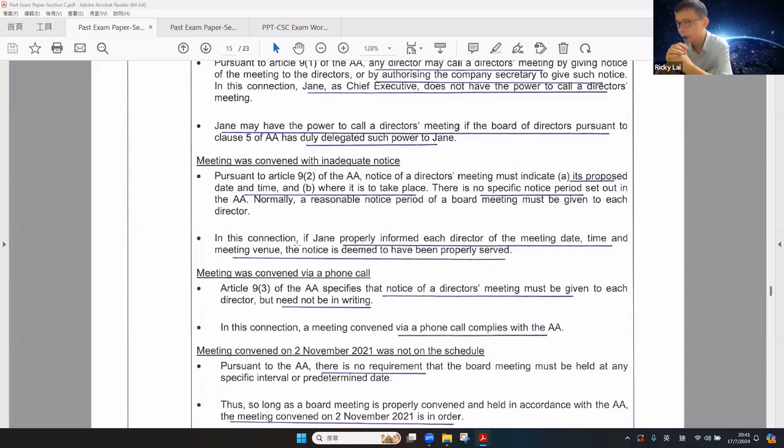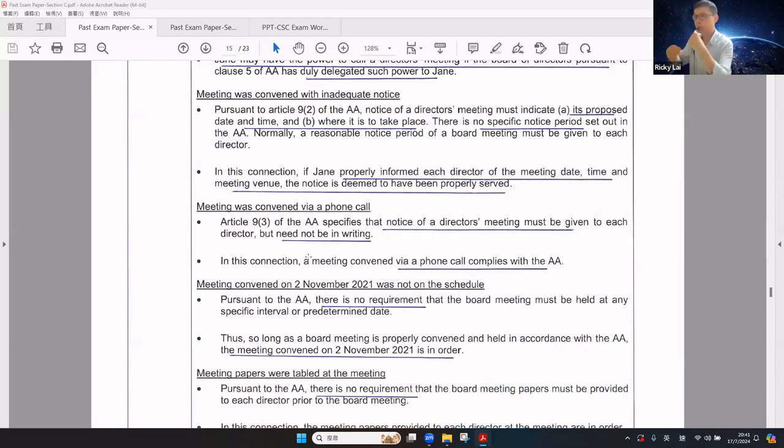There is no notice requirement in the AA, unlike a shareholder meeting. Reasonable notice must be given. By properly informing each director of the meeting day, time, and venue, the notice is deemed to have been properly served. How about using a phone call at the meeting? The article specifies the notice of the director meeting must be given to each director, but need not be in writing. Okay, so the meeting convened through the phone call can comply with the article.